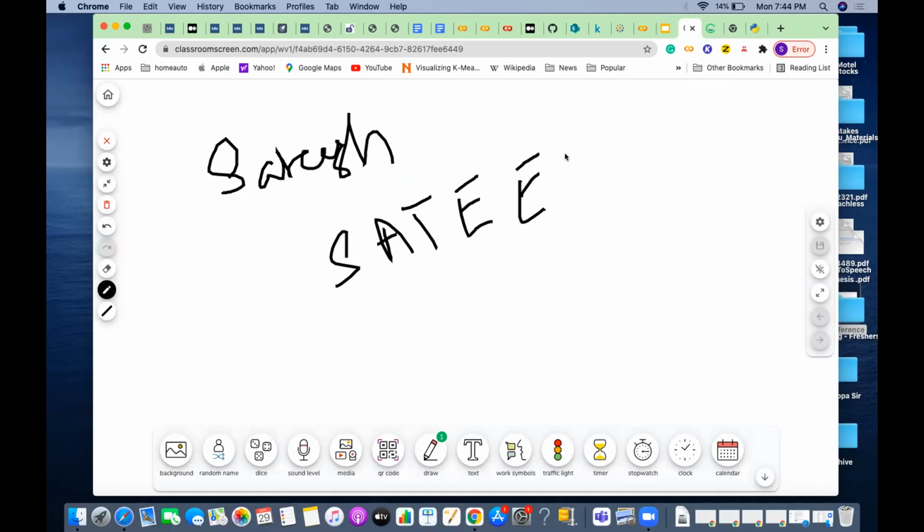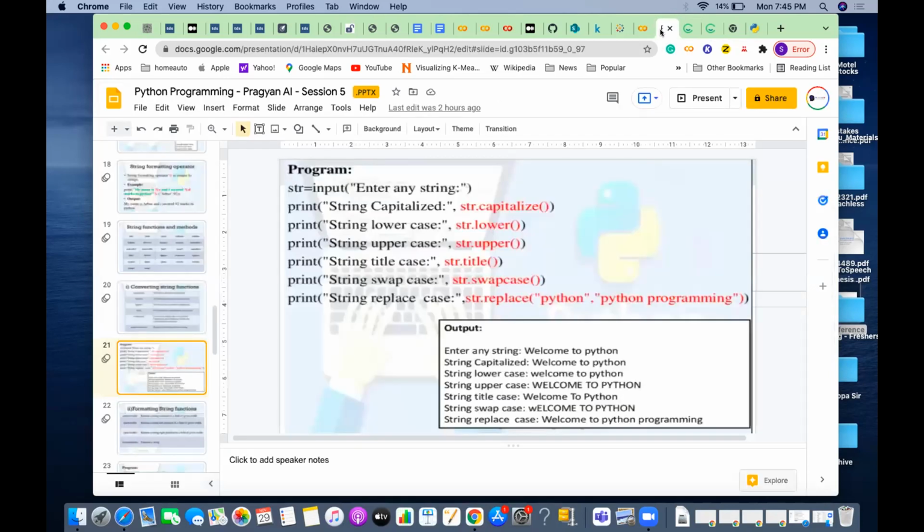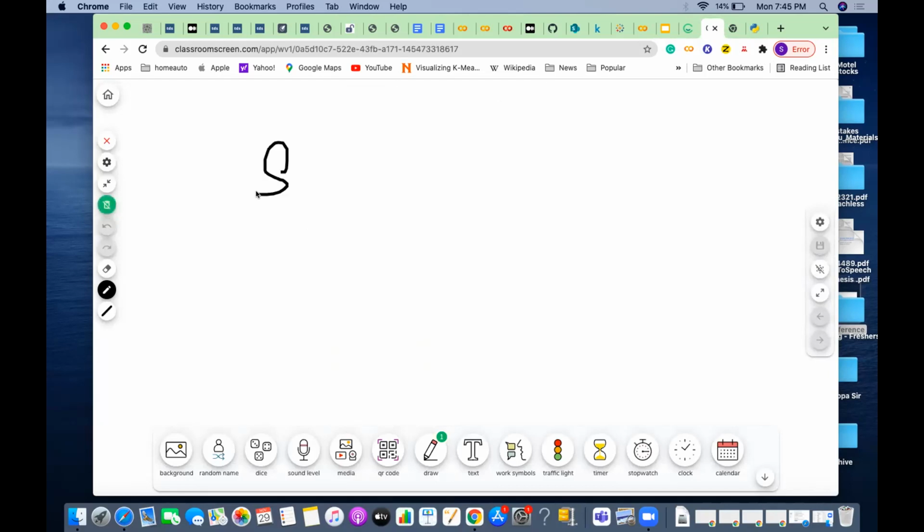If you want lowercase, then lower is another function. So what happens? This S also becomes small case. Everything will become lowercase. And if I say title, title means the first letter of a thing will become capital. Title is the first letter of any statement, any sentence till a full stop. So there are capitalize, lower, upper, title. Swap case is something like this: assume that I have S as a small letter, T as a small letter, A small, S capital, A small, and T small, correct?